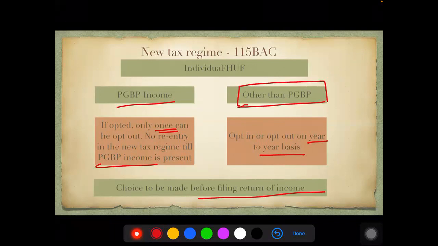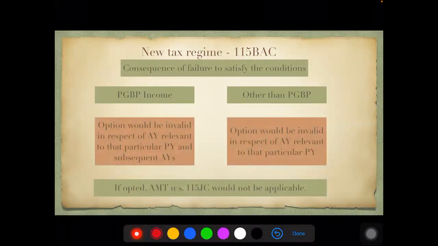What are the consequences in case there is any failure to satisfy the conditions? The conditions are that you cannot claim deductions, and the opting in and opting out. In case PGBP income is existing and this option is taken, then this option will become invalid for that particular relevant assessment year, and also for all the subsequent assessment years if the person has chosen 115BAC.